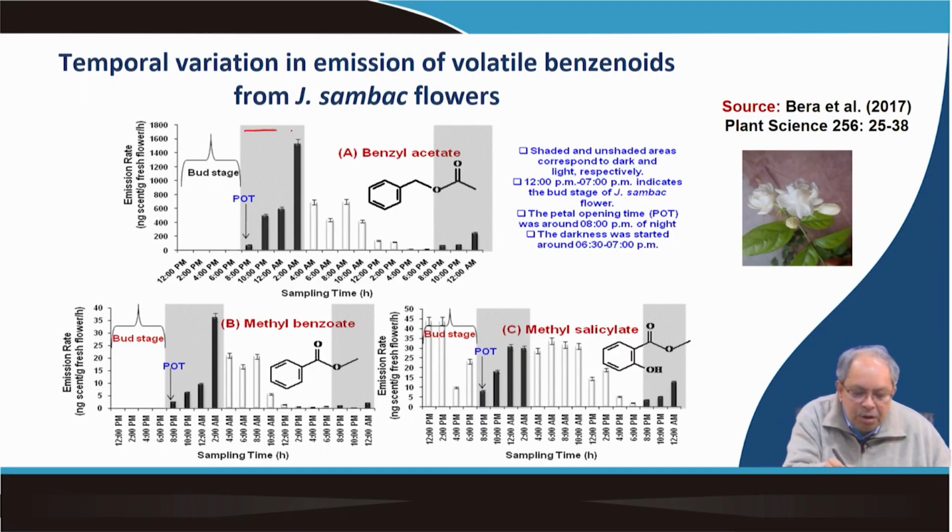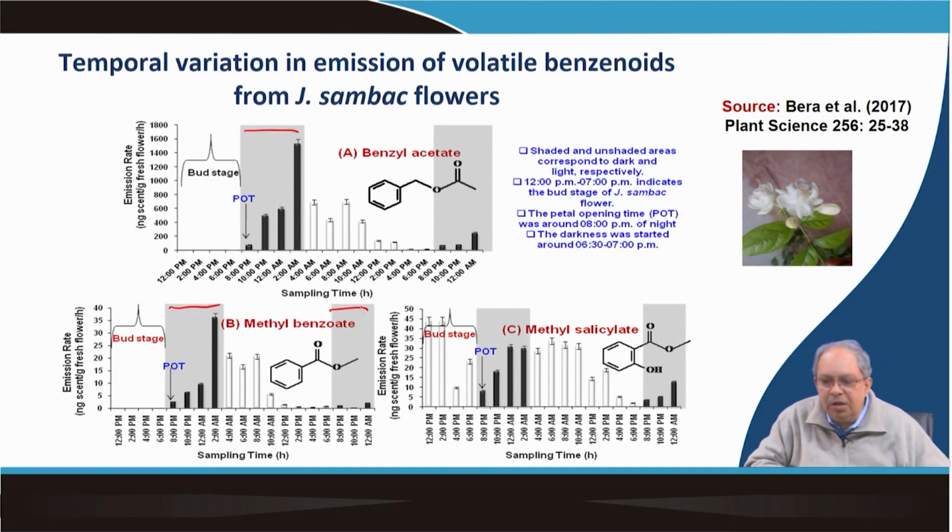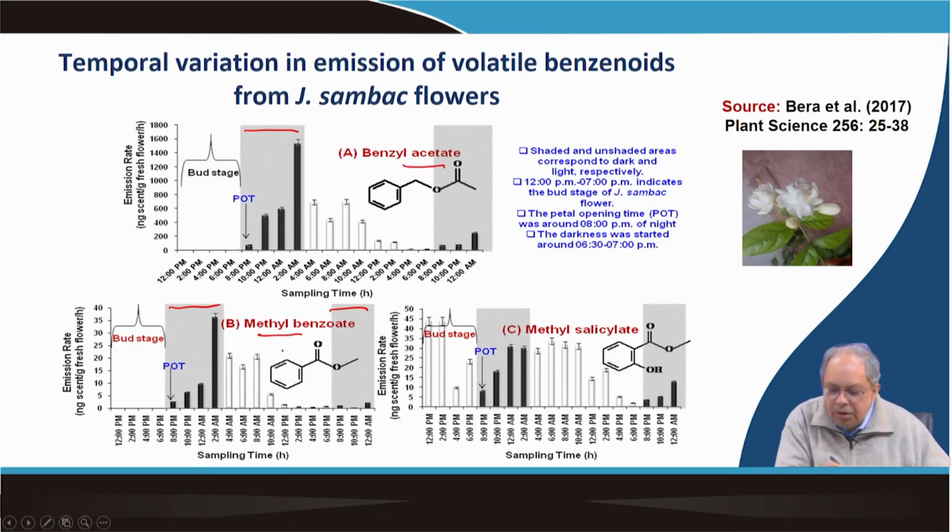The shaded portion is the night time, because it is a white flower and it emits benzenoids. Benzenoids are usually emitted at night time, which attracts the moth. Maximum emission occurs at night time, dominated by benzyl acetate, then methyl benzoate, then methyl salicylate. So this is the typical flower of Jasminum sambac.